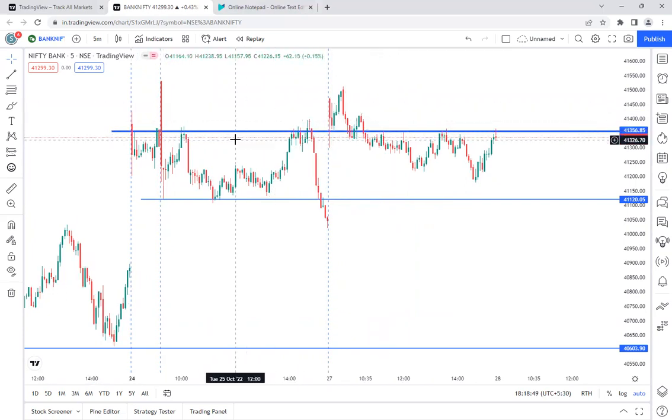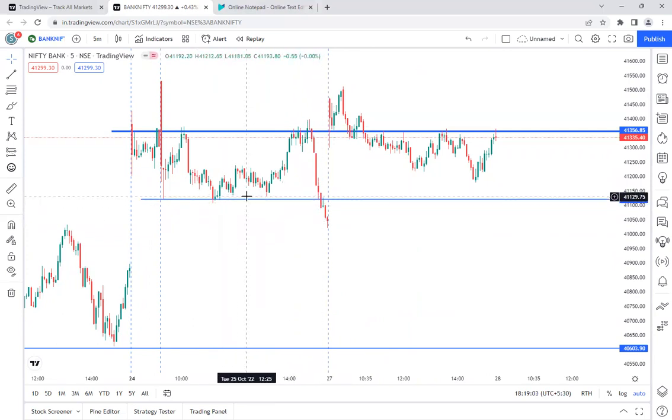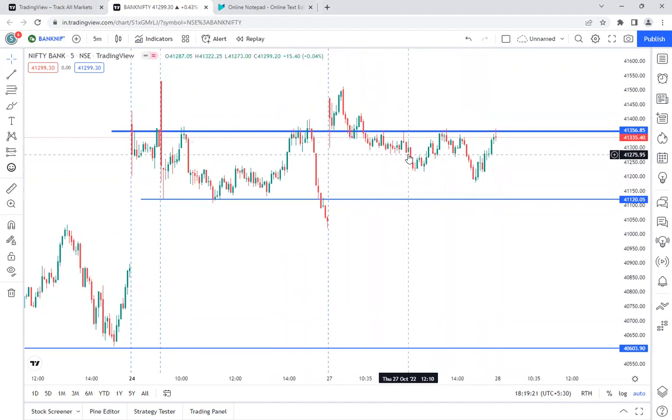If I have rolled it out, this level has given rejection here, and on the same day they have given two rejections, and after the second rejection, Bank Nifty fell very sharply and closed below the day low on that same day. And if you see today also, they got one rejection, two rejections, third rejection, and after the third rejection, the sellers again tried to move Bank Nifty down towards this same level only, but they failed.